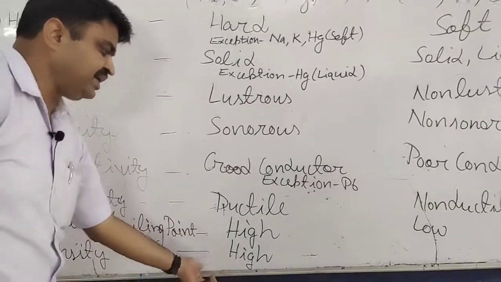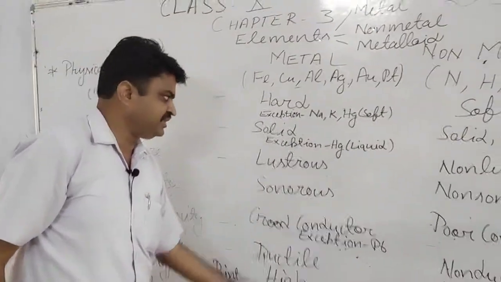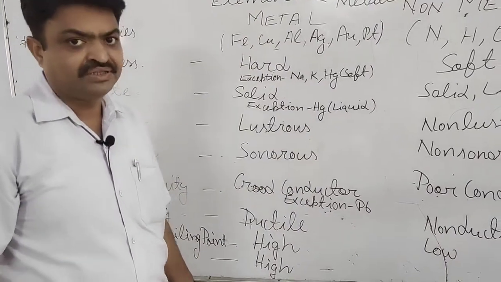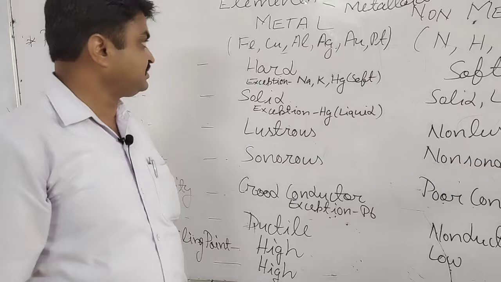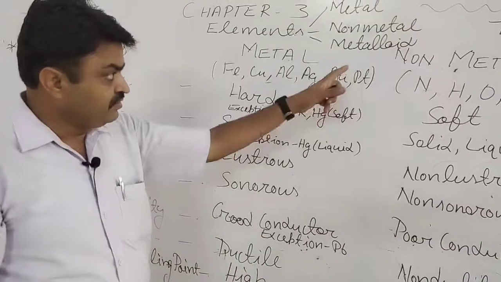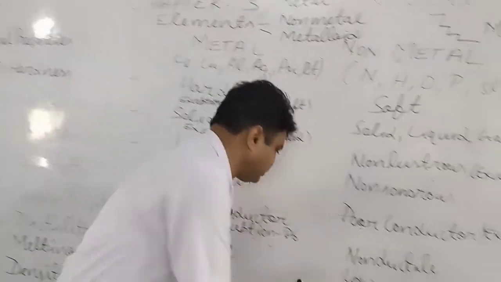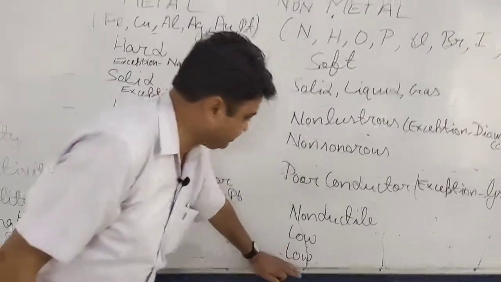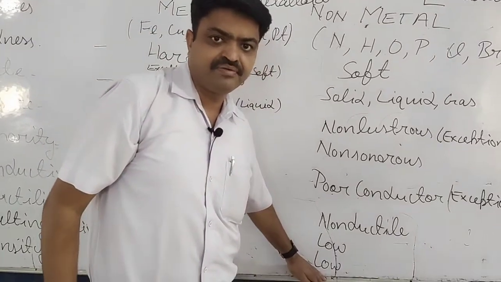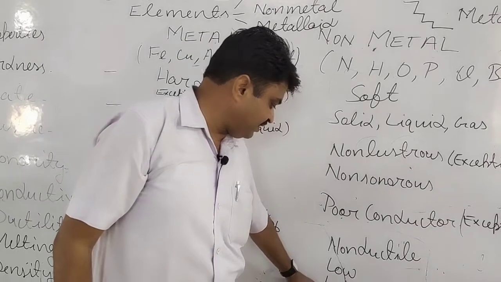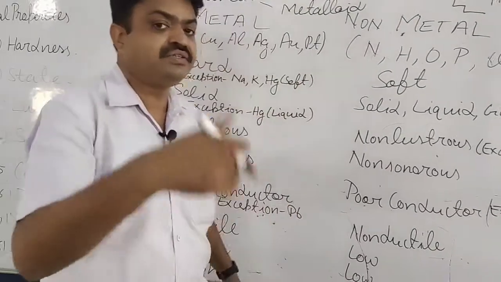Only in this there is one exception, and what is it? It is mercury. Mercury has low density. Otherwise all the metals have high density. Non-metals have low density. But in this there is one exception, student, that is diamond, an allotrope of carbon, which has high density.